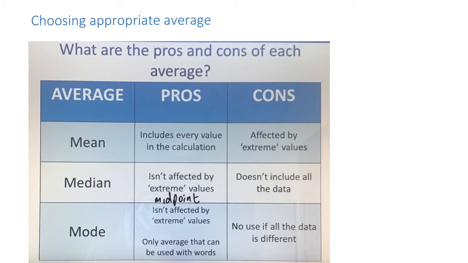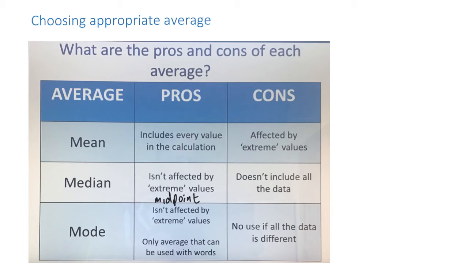But then sometimes what happens with our data is that it actually isn't very numerical and it's all words based. And in that case, you can't work out the mean or the median. So you can't put the values in order. You can't add up the values because they're words. So in that case, the mode is the most appropriate. It's also not affected by the extreme values because it's focusing in on the one or the two values that are most common, that are most popular.